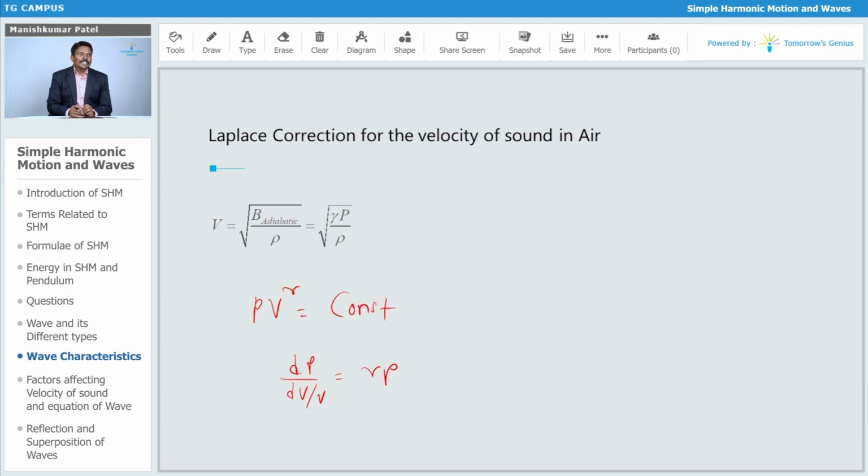So that was the Laplace correction, where he assumed that it is not an isothermal process but an adiabatic process. In an adiabatic process PV raised to gamma is always constant. That was the correction made by Laplace.